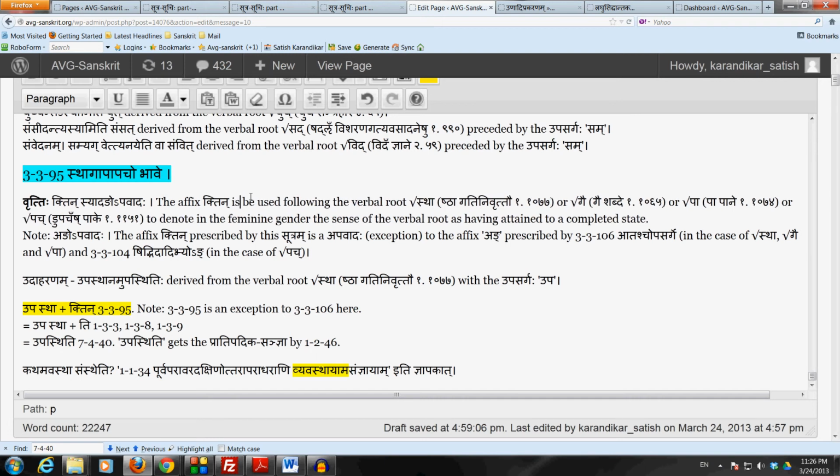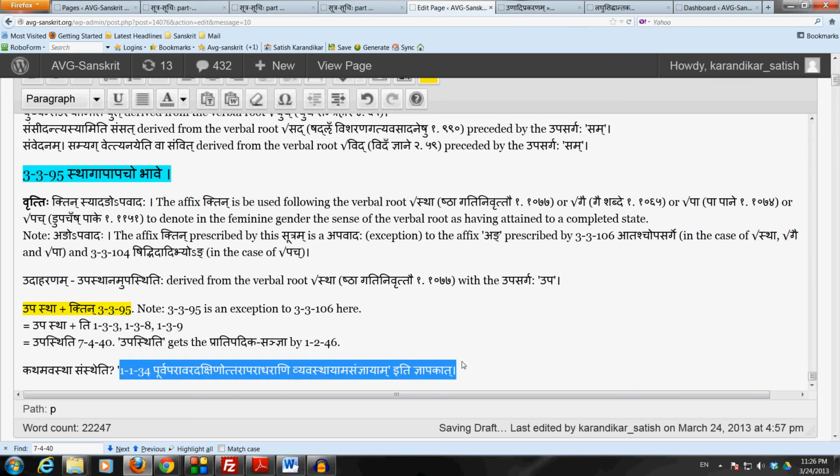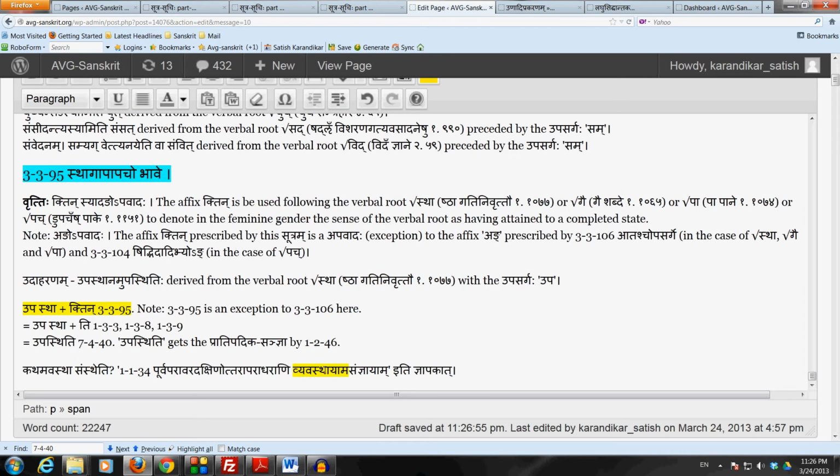The answer is that Panini himself has used the word vyavastha in sutram 1.1.34. Purva paravara dakshinottara paradharani vyavasthayam sanyayam. Vyavasthayam is the saptami ekvachanam of vyavastha. So that becomes a jnapakam, a hint by Panini that this sutram 3.3.95 is not sarvatrikam.